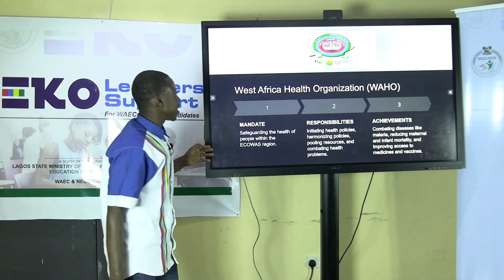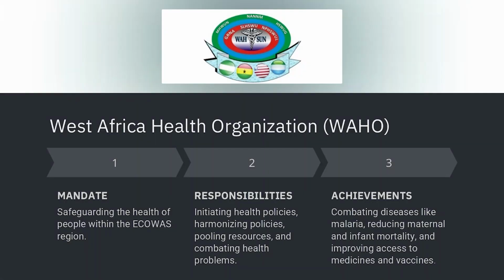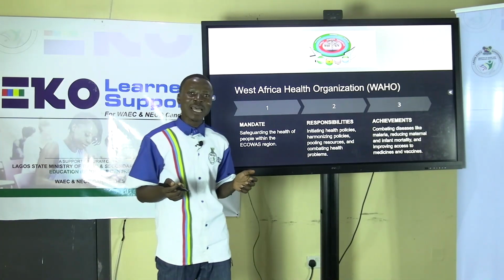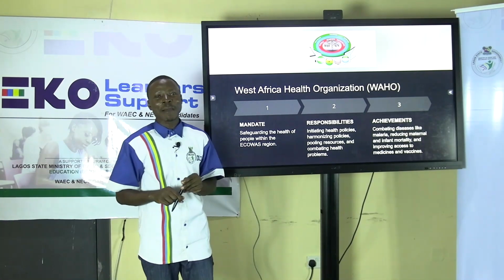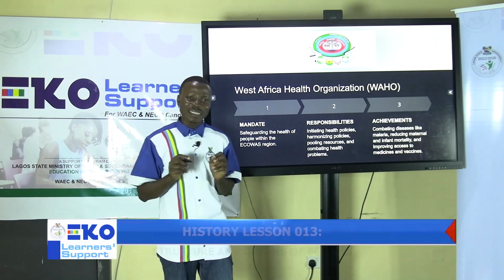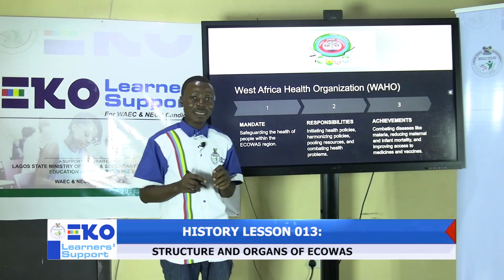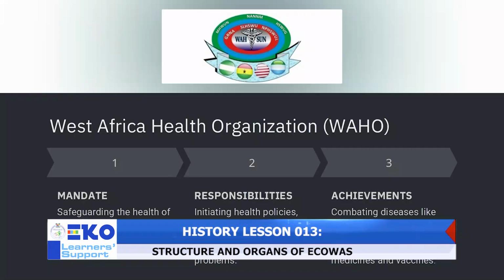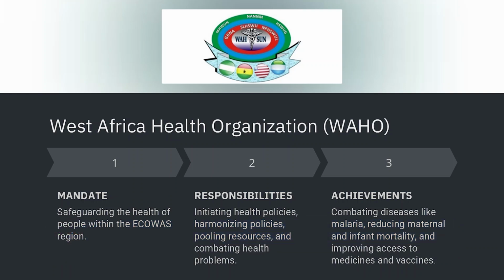We'll look next at the West Africa Health Organization, which is WAHO. This West Africa Health Organization is an arm and organ of ECOWAS that has the primary obligation of looking after the health and well-being of citizens living within the member states. The mandate is to safeguard the health of the people within the ECOWAS region, and their responsibilities include initiating health policies, harmonization of health policy, pooling resources together, and combating health problems.